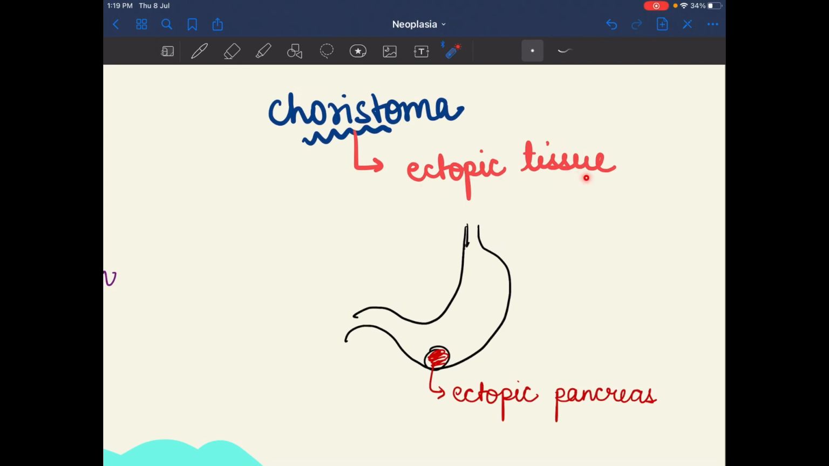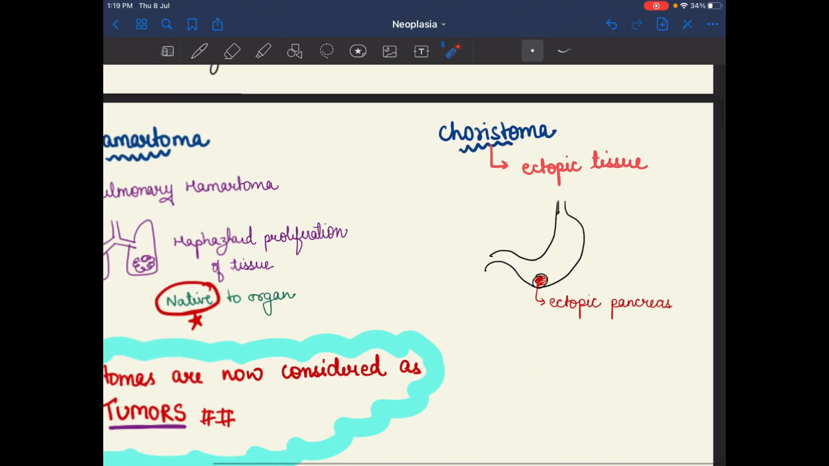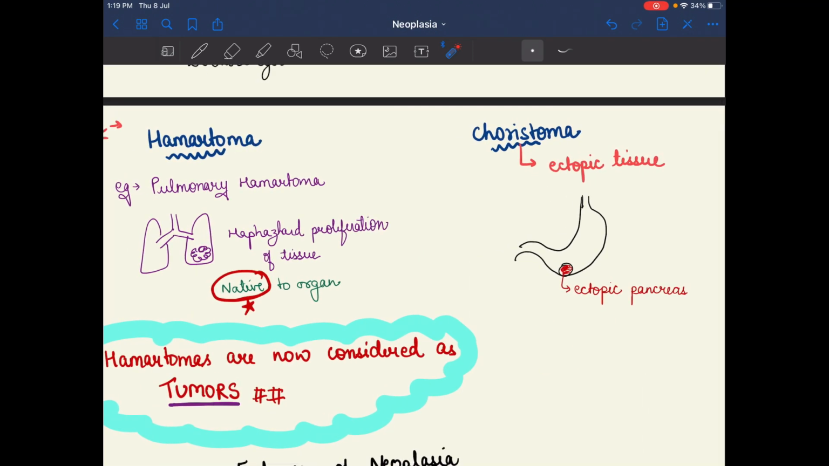So it is the ectopic tissue. Ectopic tissue means it comes from another organ and starts growing into another organ. So choristoma means it's चोरी का है. An example is ectopic pancreas. So this is about the hamartoma and choristoma.